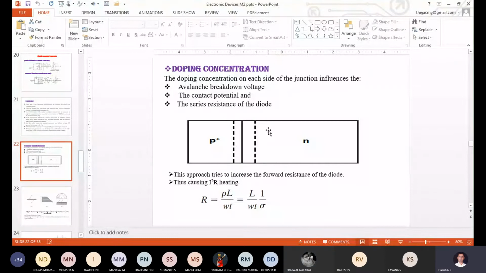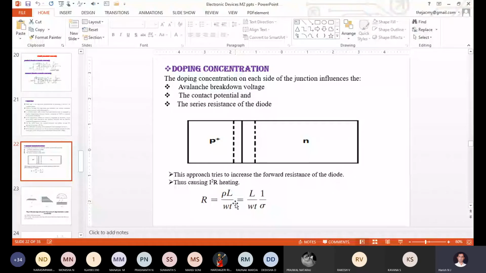So even at equilibrium, the depletion region on the N side is maximum compared to P plus. When you bias into the reverse mode, the condition shifts from equilibrium to reverse mode. Even in this condition, the depletion region penetrates more on the N side.